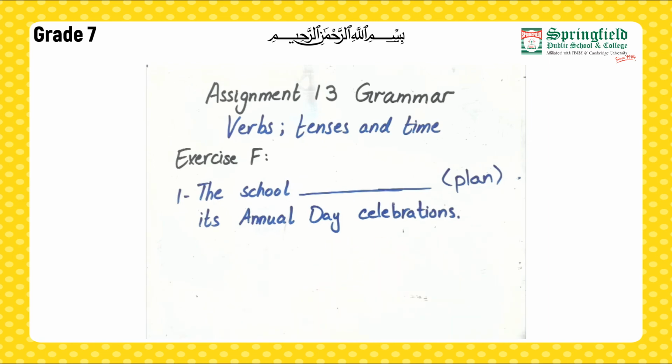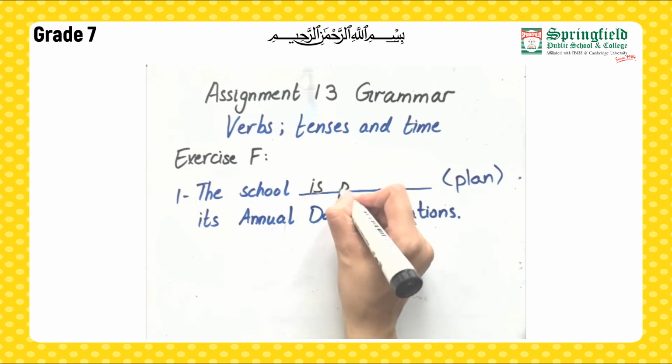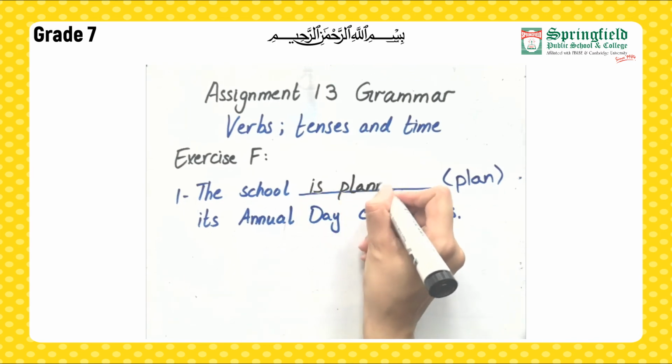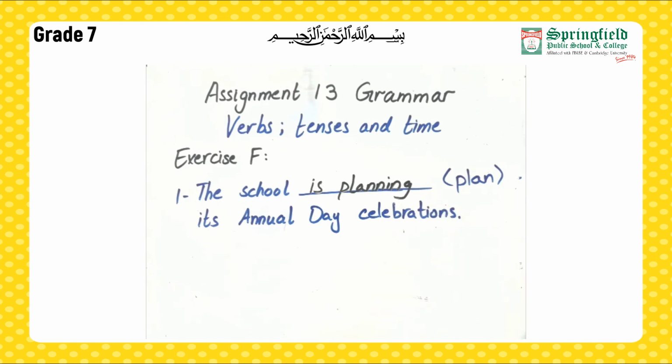So we can keep it simple by saying the school is planning, right. We can use the perfect form as well. The school has been planning, perfect continuous, has been planning its annual day celebrations, right? So we can have more than one answer too.